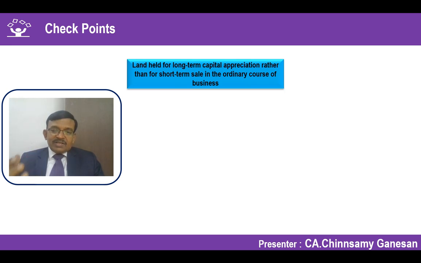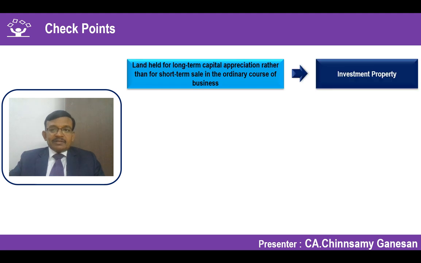Or purchase property, develop it, and sell it. It is an ordinary course of business. Any land or building which has been held for sale in the ordinary course of business goes into Ind AS 2. A classical example is a real estate transaction. So in this case, land held for long-term capital appreciation rather than short-term sale in the ordinary course of business is purely what? Ind AS 40. It's an investment property because your idea is not to sell in the ordinary course of business.